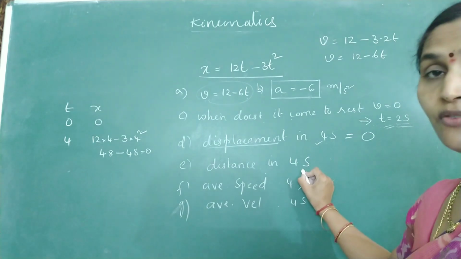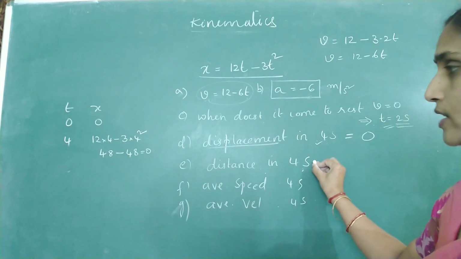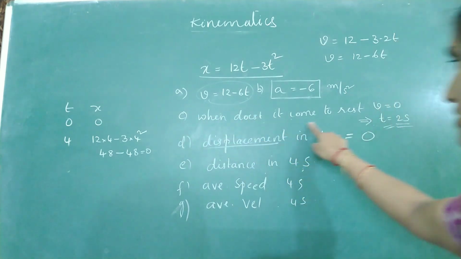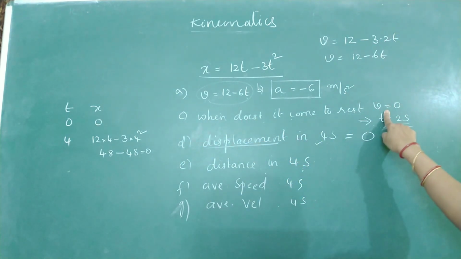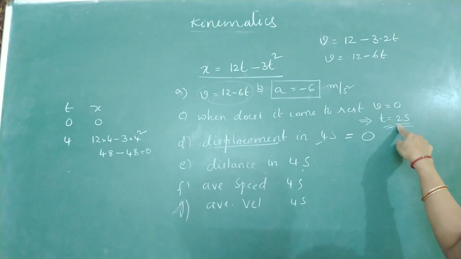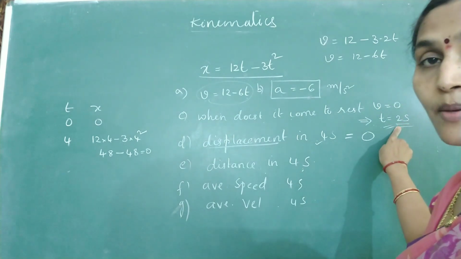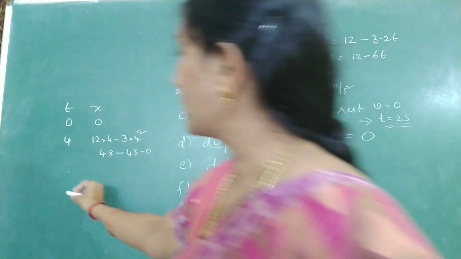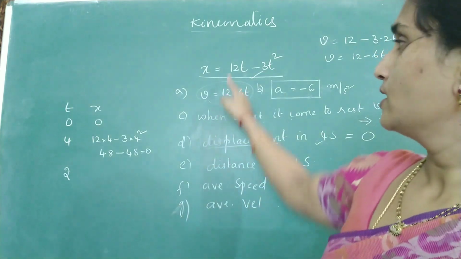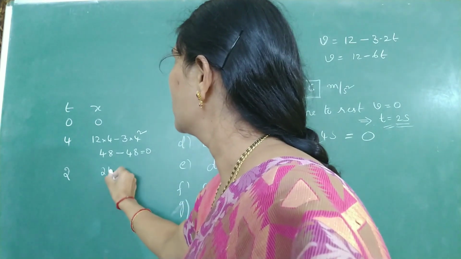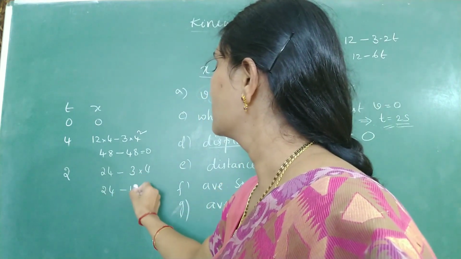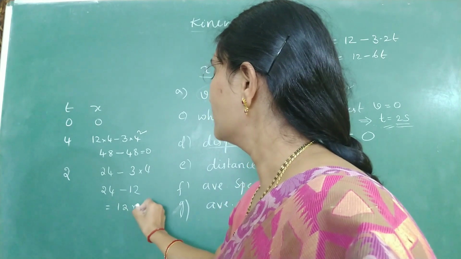Now to get the distance in 4 seconds, it started from origin and after 4 seconds it's coming back to origin. When did it change its direction? It can change its direction when speed becomes 0. So when v is 0, that means after 2 seconds it has retraced its path. So at t equal to 2 seconds, find out what is the value of x by using this relation. 12 into 2, 24 minus 3 into 2 square, 24 minus 12. Is it 12 meter?